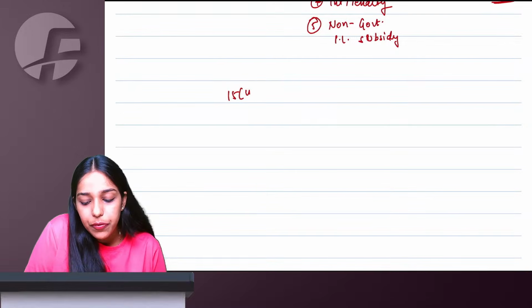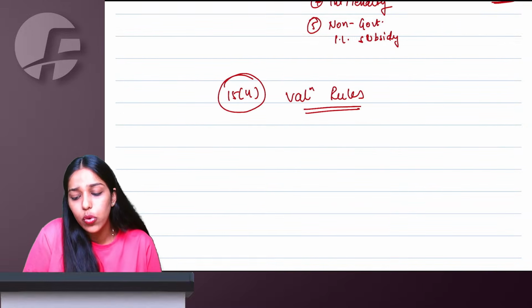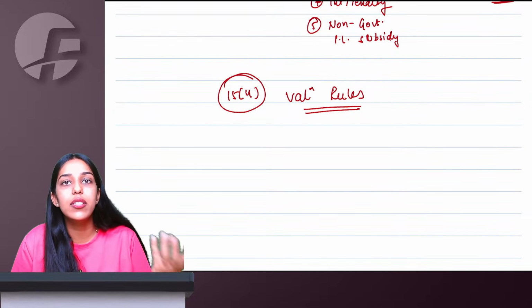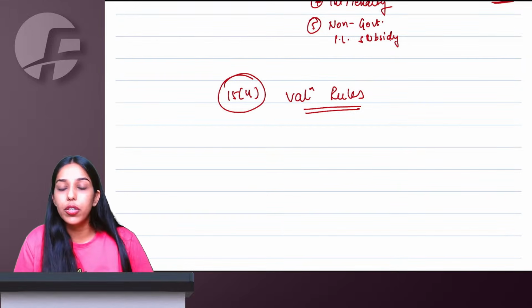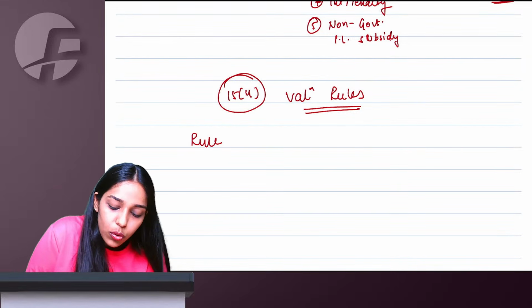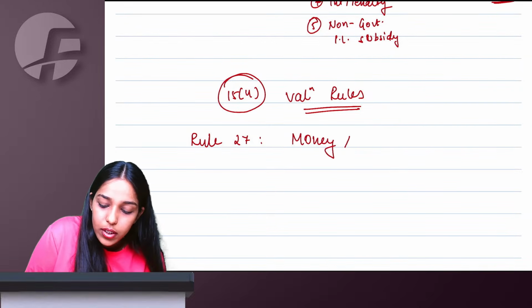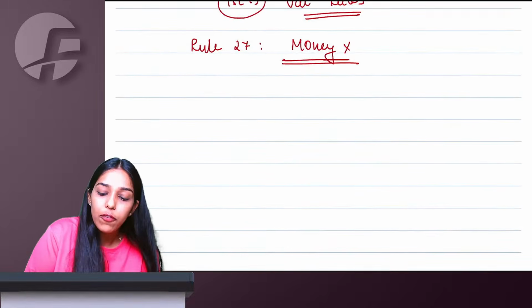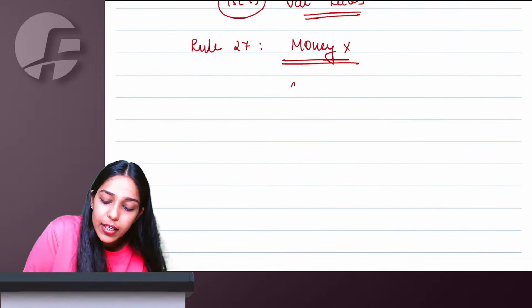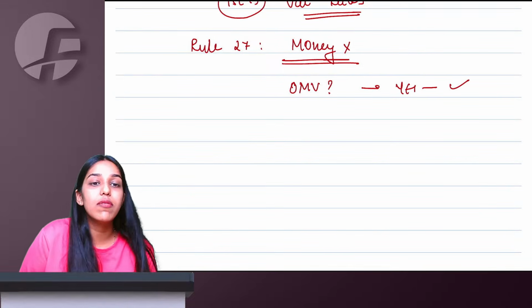Right. Then section 15.4 talks about valuation rules. Ma'am, what if money is not the sole consideration? What if recipient is a related or distinct person? What if I'm dealing with my agent or principal? In that case, what to do? So we start with Rule 27 first. Rule 27 says, what if money is not the sole consideration? Give and take. Meaning, whatever I have supplied, is any open market value of that available? Yes, then you take that only as value of supply.